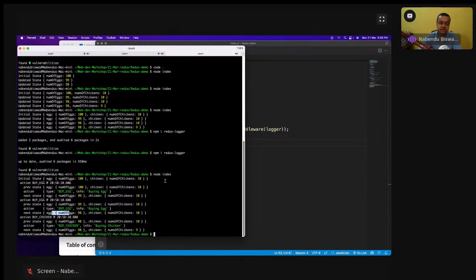We have something else also, known as Redux DevTools, which is even more powerful than this. It has a nice GUI. When we do a React Redux project, I'm going to tell that at that time.